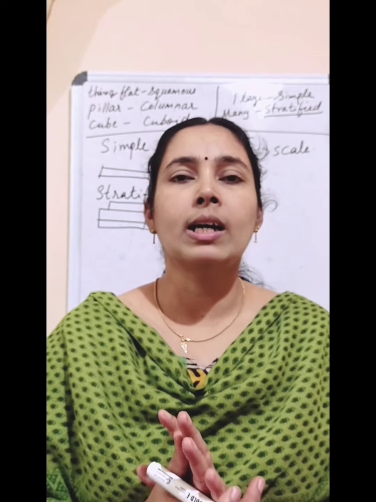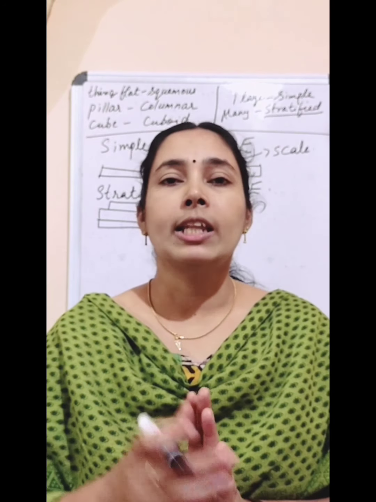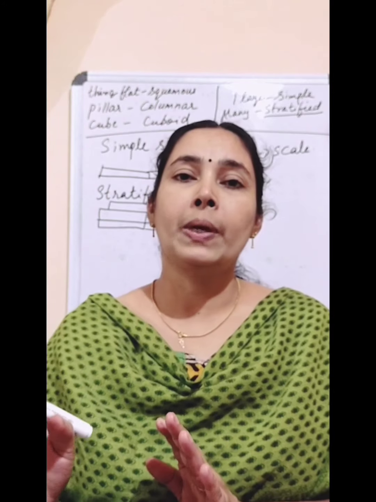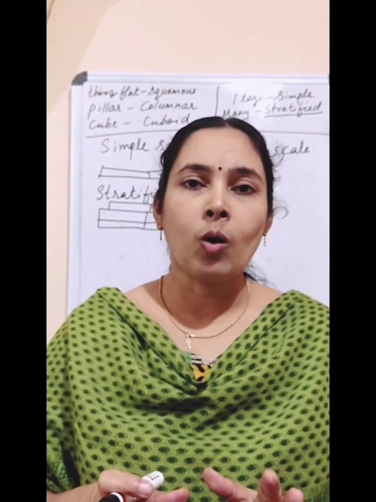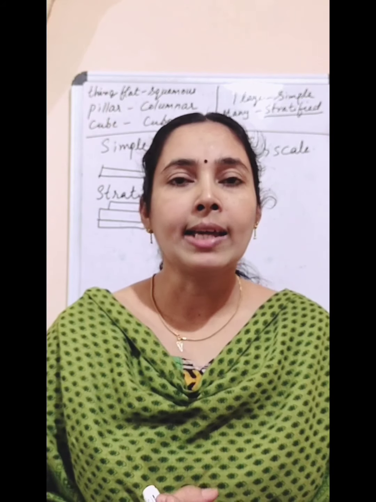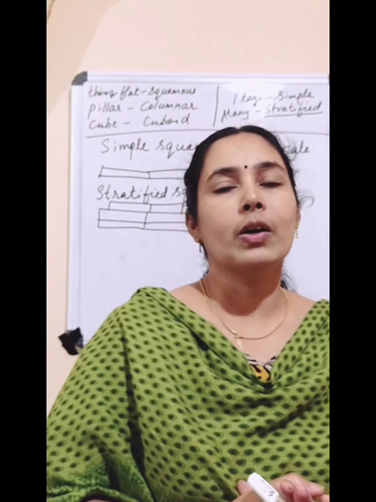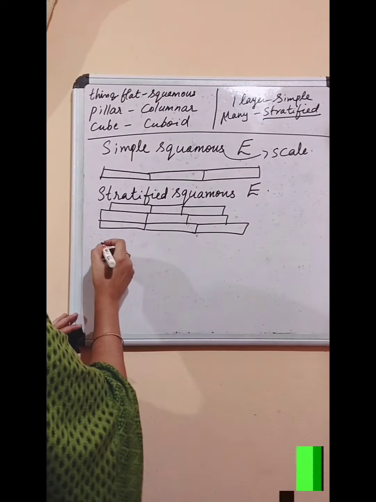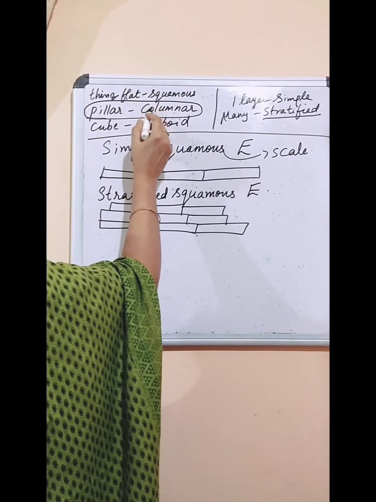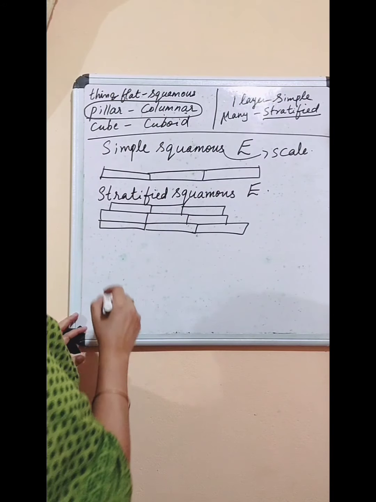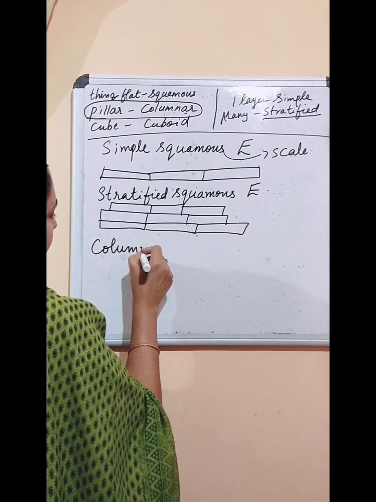So what about the epithelial cells in the intestinal wall? They are long, pillar-like. Pillar, you know, very long, cylindrical. So long, cylindrical, pillar-like cells are present in the walls of our intestine. Okay. And pillar-like, what will be the name? It is pillar-like, name is columnar. So what is the name? Columnar epithelium.